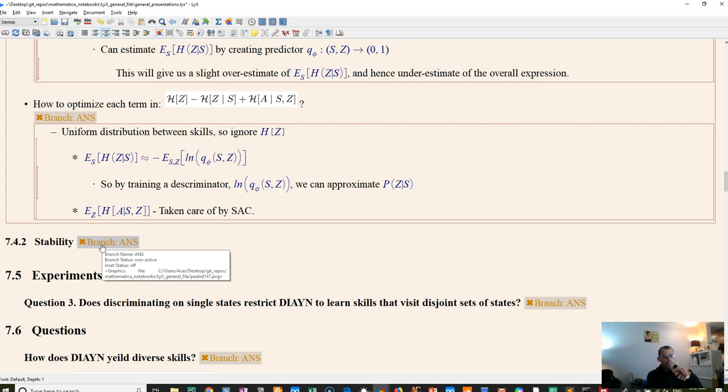So there's some methods where they'll use GANs, right? Generative adversarial networks. So when you have an adversarial formulation, you're training a discriminator and you're training something to try and fool the discriminator. So the discriminator is trying to minimize something, and the thing that's trying to fool it is trying to maximize that same objective, right?